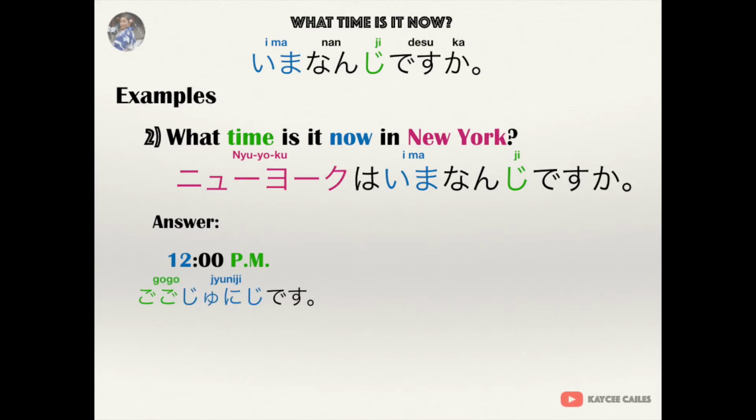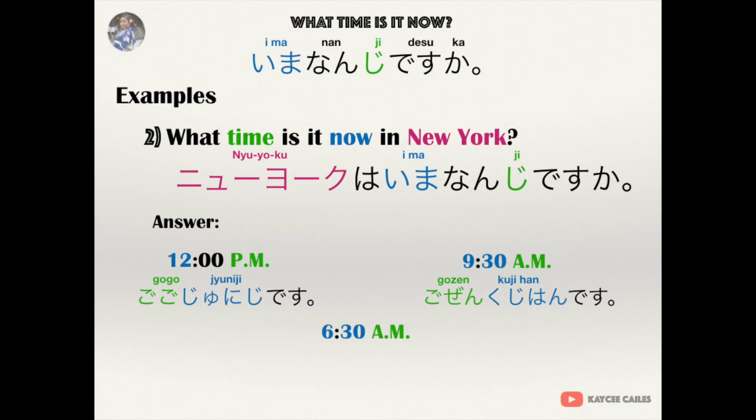For example, it is 9:30 in the morning. How do we say that in Japanese? 午前9時半です. And lastly, for example, it is 6:30 a.m. In Japanese, it is 午前6時半です.